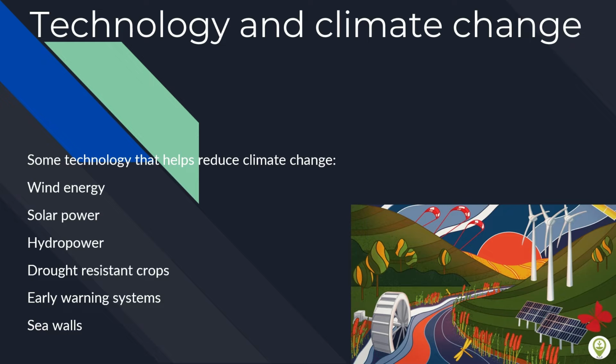Technology and climate change. Technologies that we use to help reduce climate change as of now are renewable energies like solar power, wind energy, and hydropower. To adapt to the effects of climate change, we use technologies like drought resistant crops, early warning detection systems, and seawalls.